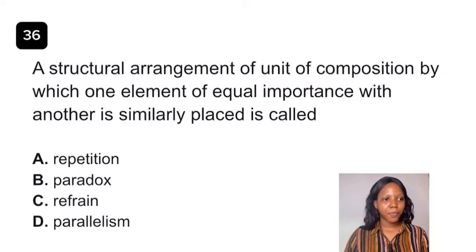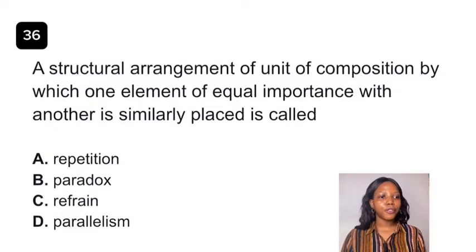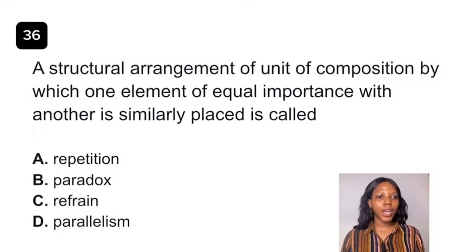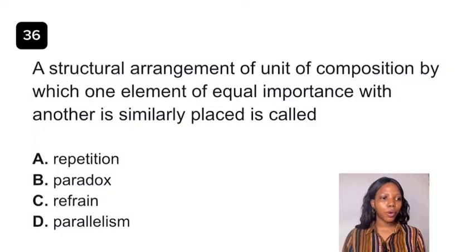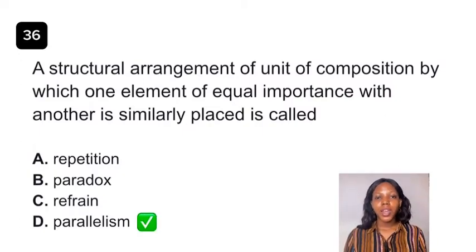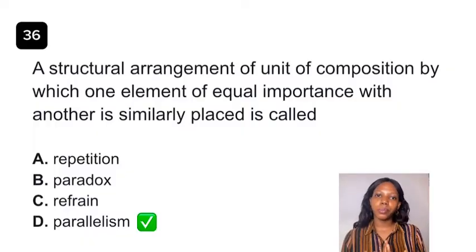Question 36. A structural arrangement of units of composition by which one element of equal importance with another is similarly placed is called dash. The answer to this question is parallelism. Let me explain this. Parallelism is when two or more parts that make up a sentence have similar structure and show equal importance. For example, I came, I saw, I conquered.